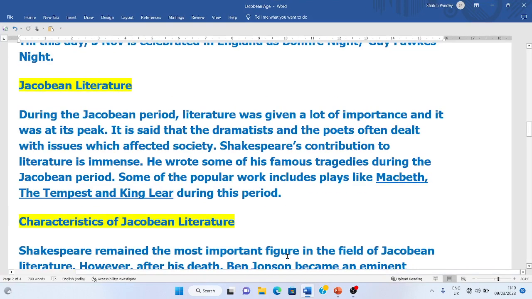King James I gave patronage to literary men, and it is believed that King James I believed in witchcraft, and he was apprehensive that witches were against him, and to please King James I, it is believed that Shakespeare wrote Macbeth, in which he used witchcraft and all those things. So Shakespeare wrote his great works in this age, but during this age, Shakespeare was going through his dark phase, and he was writing great tragedies.